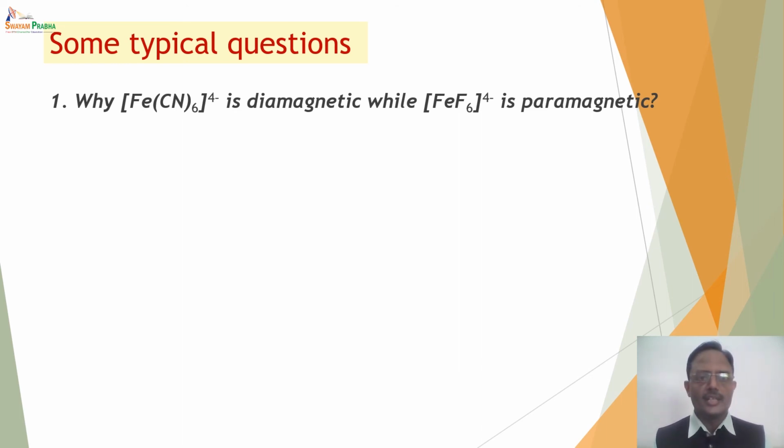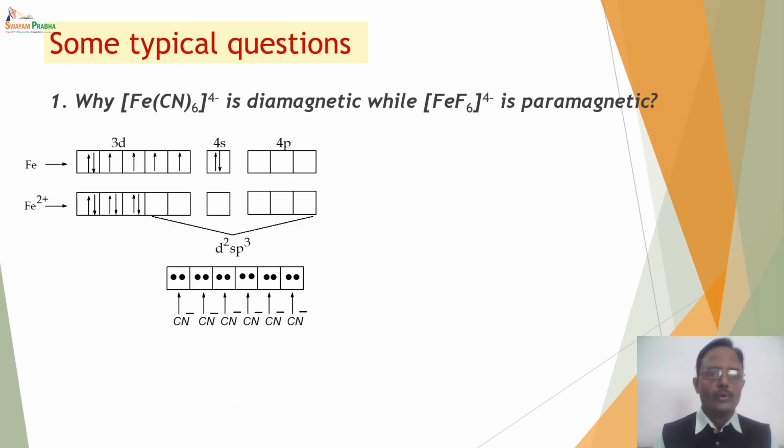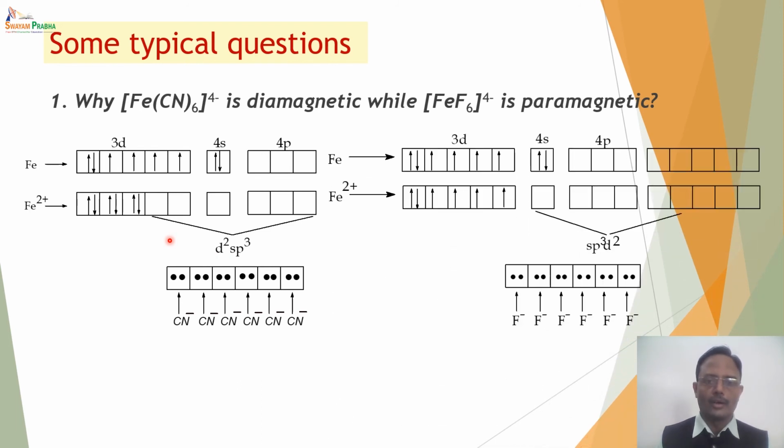Fe in both cases is in +2 oxidation state, so the difference is in the nature of the ligand. In the case of the cyanide ligand, which is a strong ligand, it will make the electrons from 3d undergo pairing. Since it is a strong ligand, the pairing will take place leading to d2sp3 type of hybridization, forming an inner orbital complex.